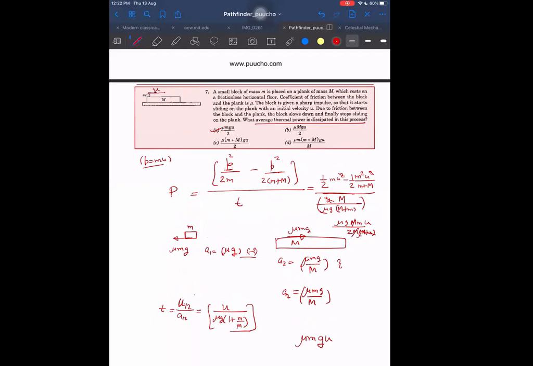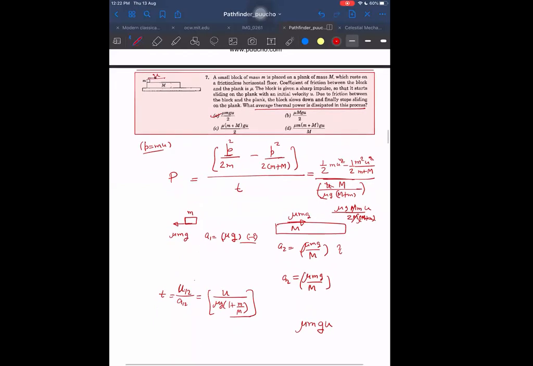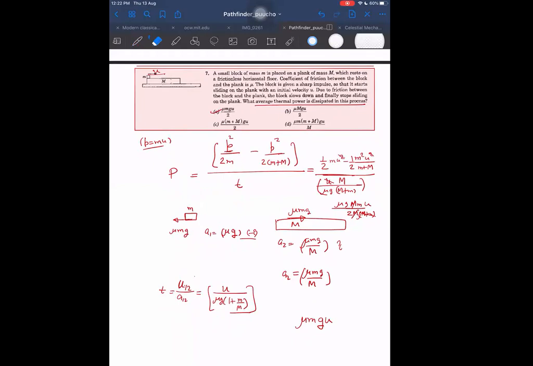Sir, one short method, sir. Short method is this. I know that the motions are uniformly accelerated. Do I know the motions are uniformly accelerated or not? Yes. If I say what is the motion of 1 with respect to 2, I don't need to find it out. I can directly say that A1 is constant and A2 is constant, and if these are constant, then A with respect to 2 is constant. Then with respect to m, this is just uniformly accelerated motion. If it is uniformly accelerated motion, what conclusion are we able to get? That average velocity will be initial velocity divided by 2.